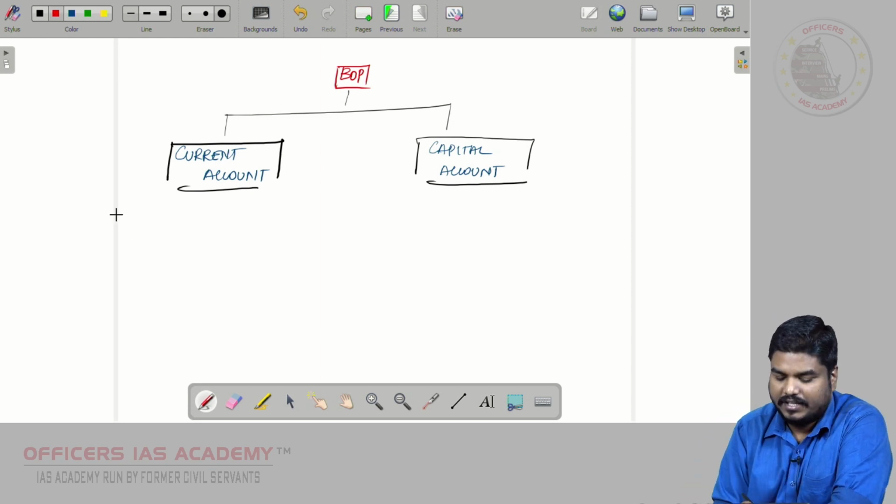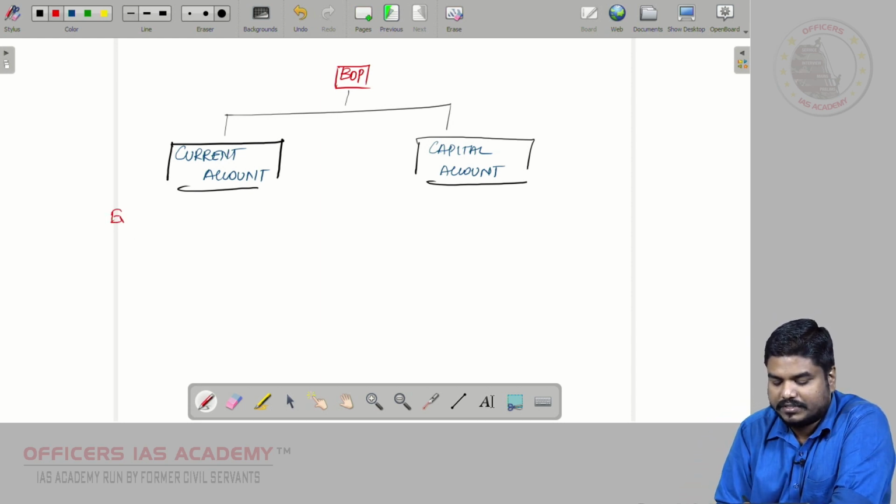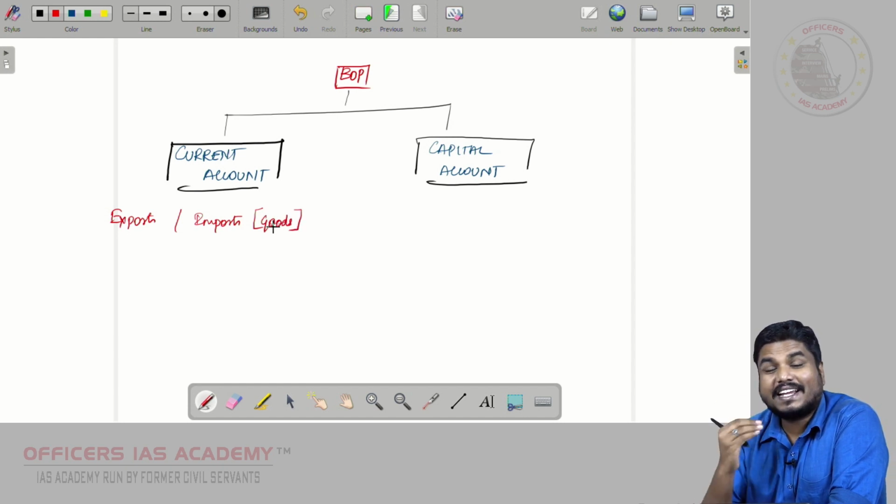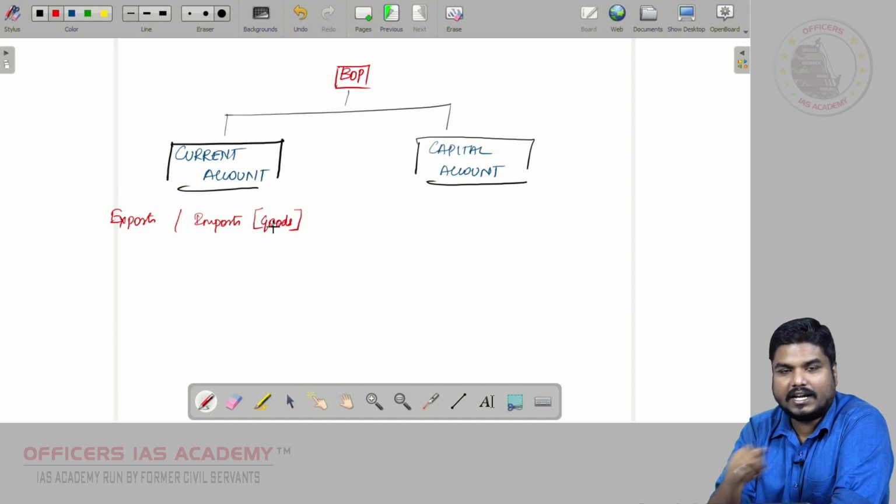Friends, your exports and imports of goods, your mercantile trade, simply that comes under current account.